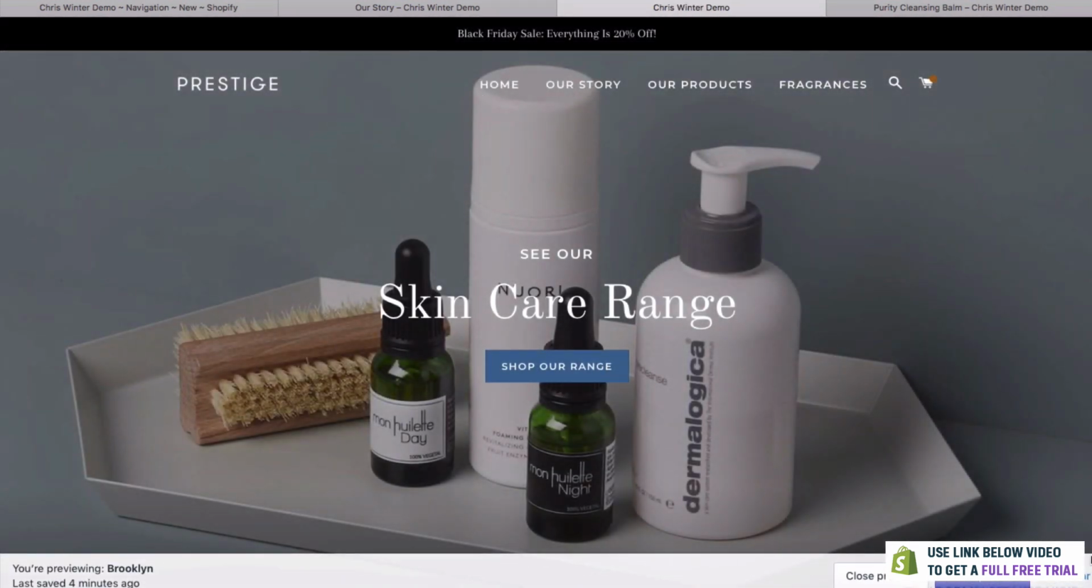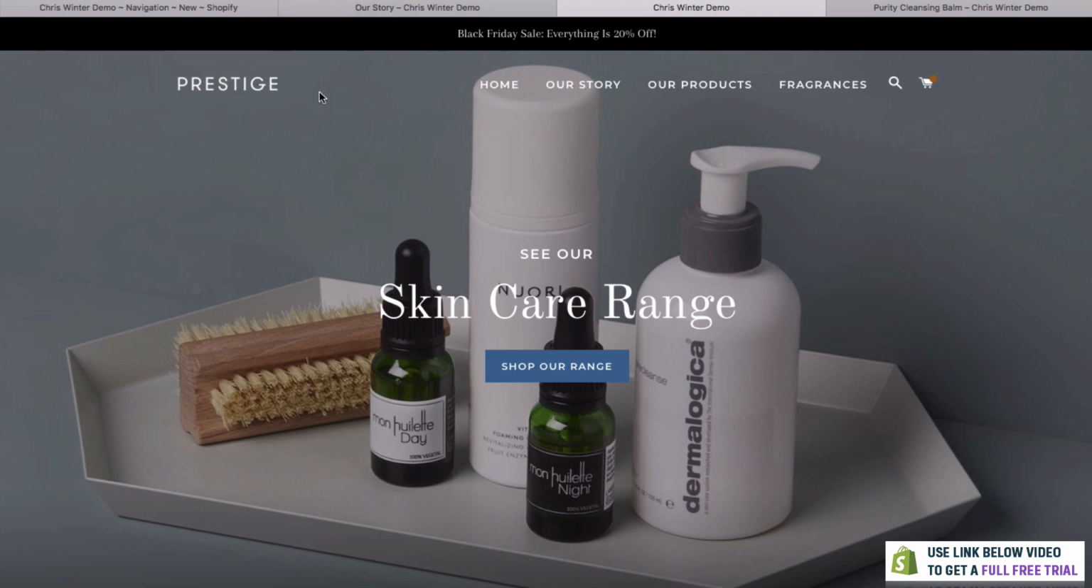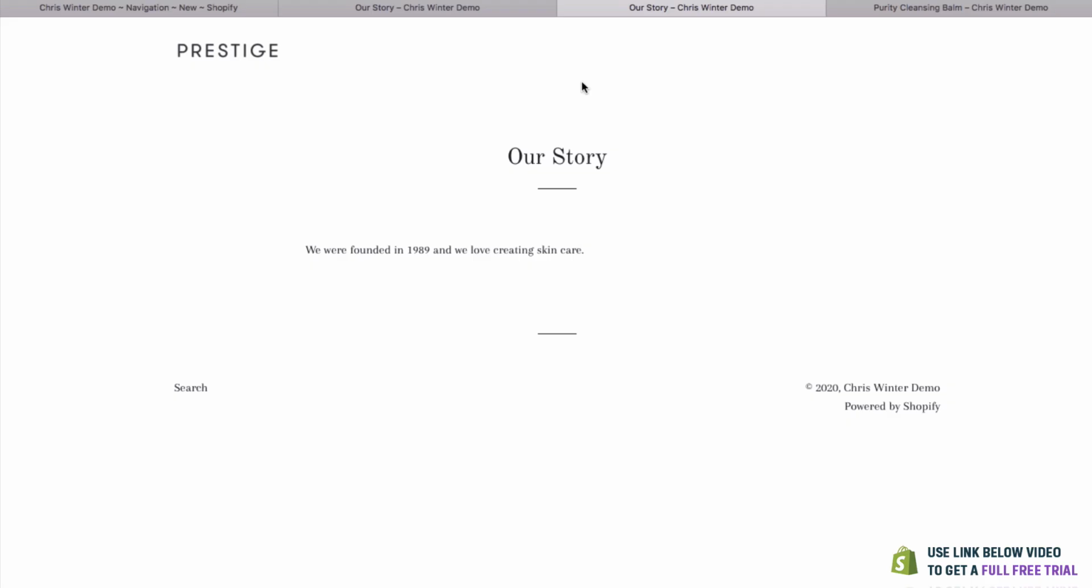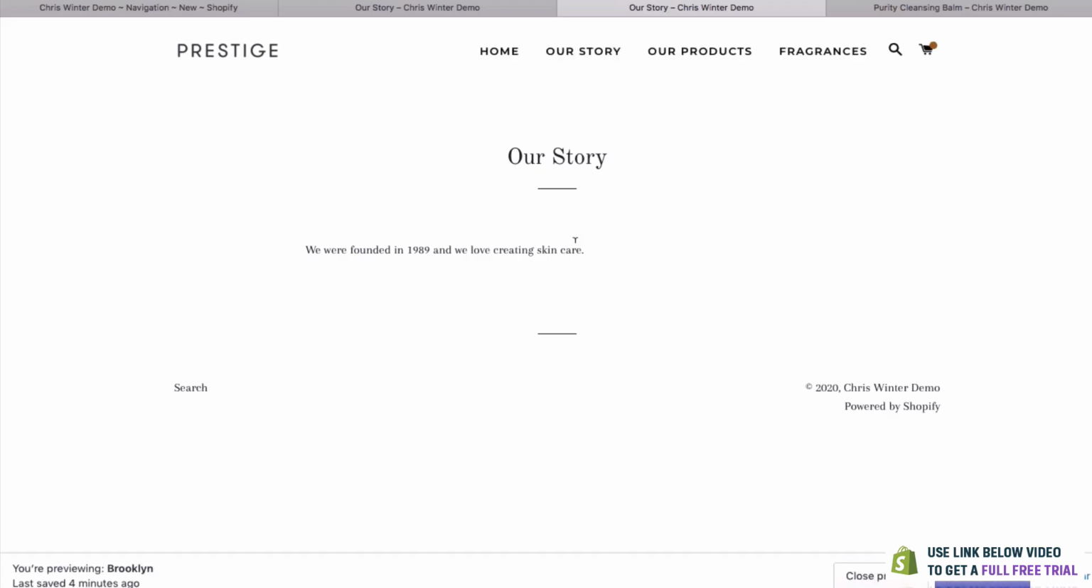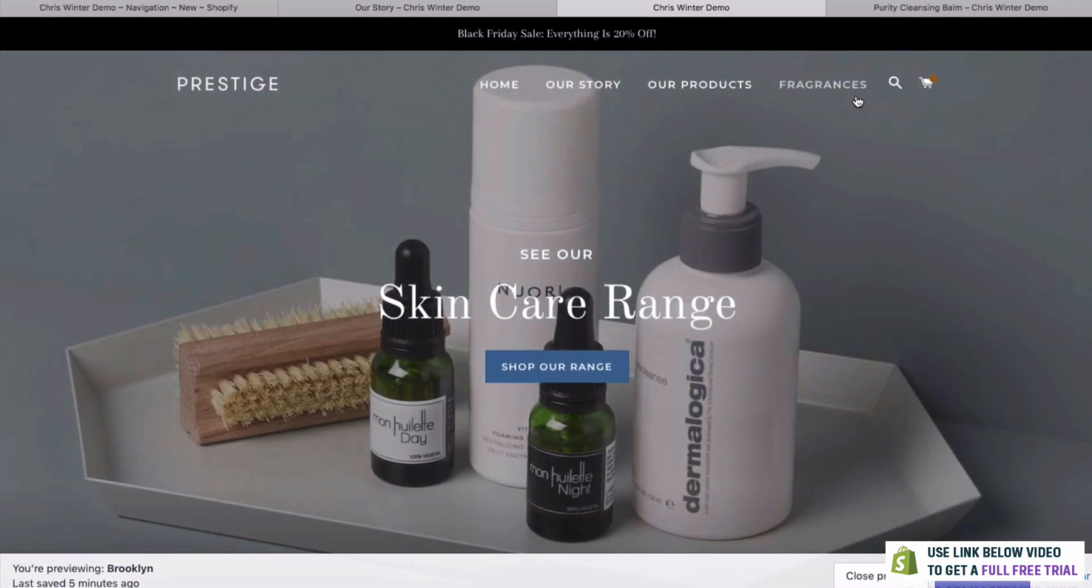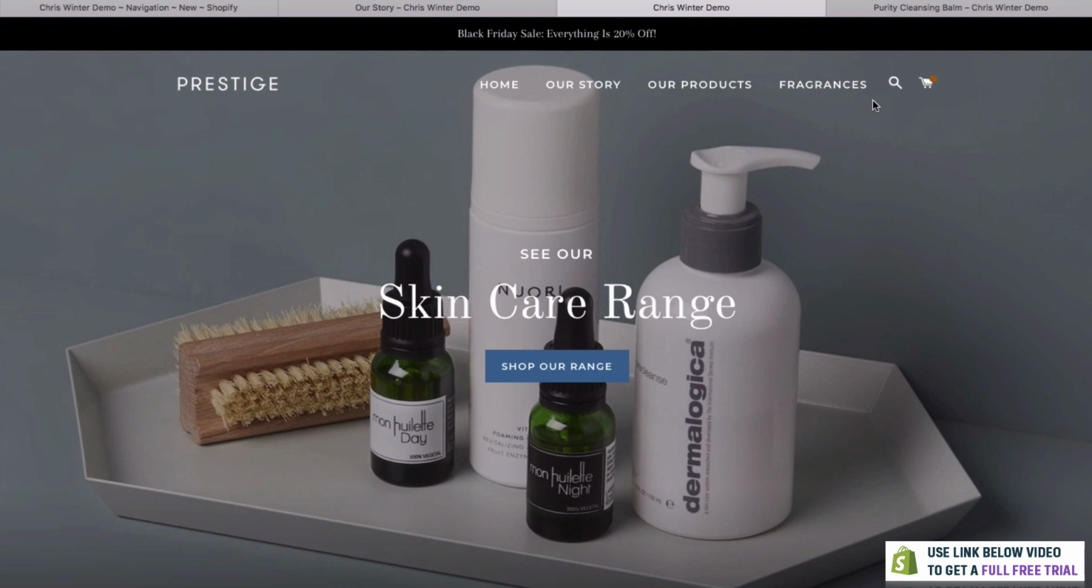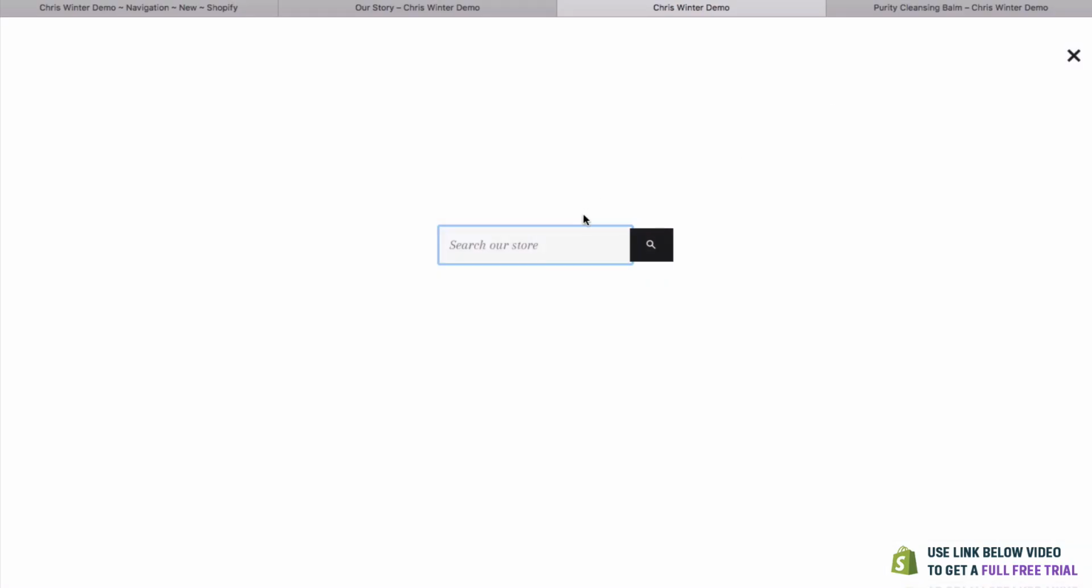And there it is. Right from the start, we can now have our logo, a home link, our story, our products, fragrances. We can click on that story page, and there it is. Just make sure to make it a little bit more exciting than what I've done. We can even search on our website by clicking search up here.